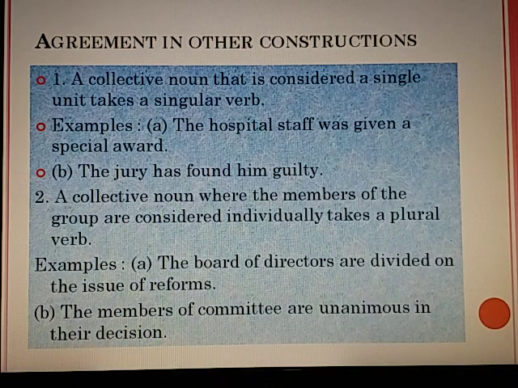A collective noun where the members of the group are considered individually takes a plural verb. But a collective noun takes a plural verb when the stress is on the individuals. Example, the board of directors are divided on the issue of reforms. The members of the committee are unanimous in their decision.